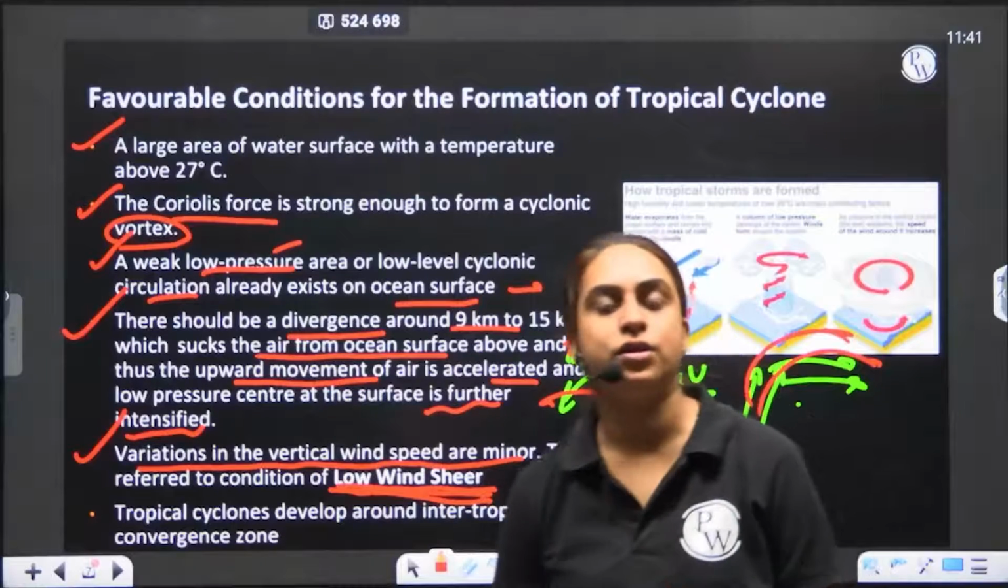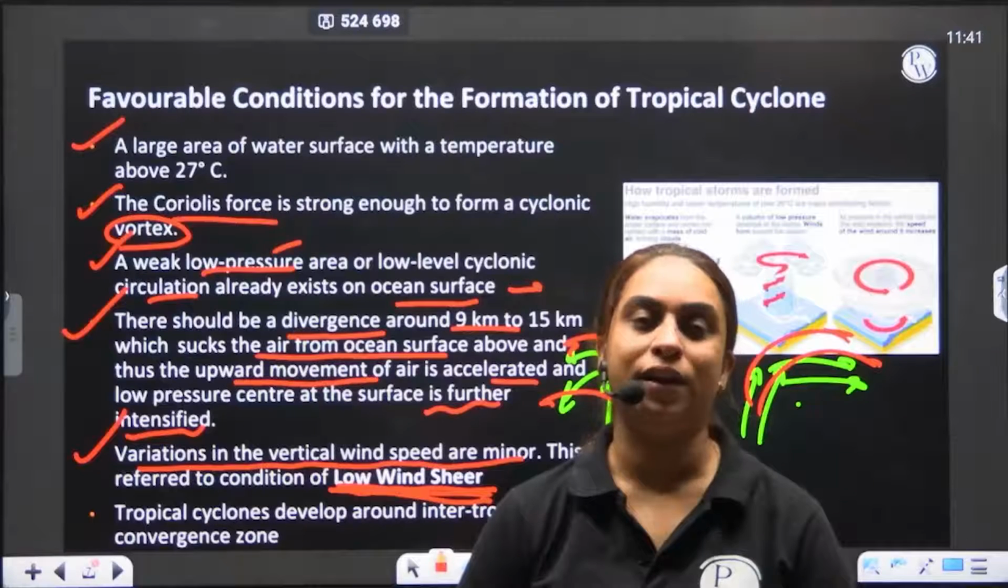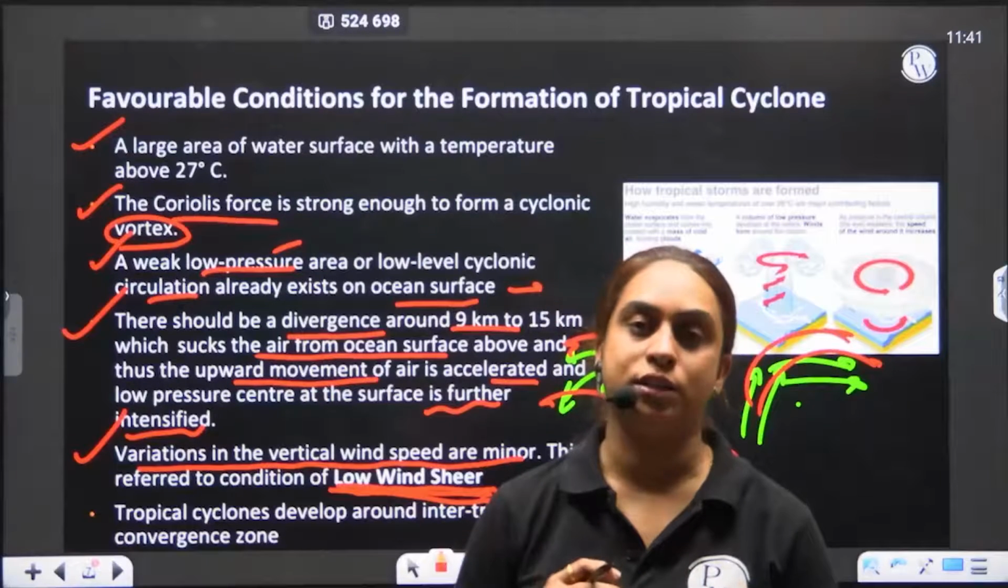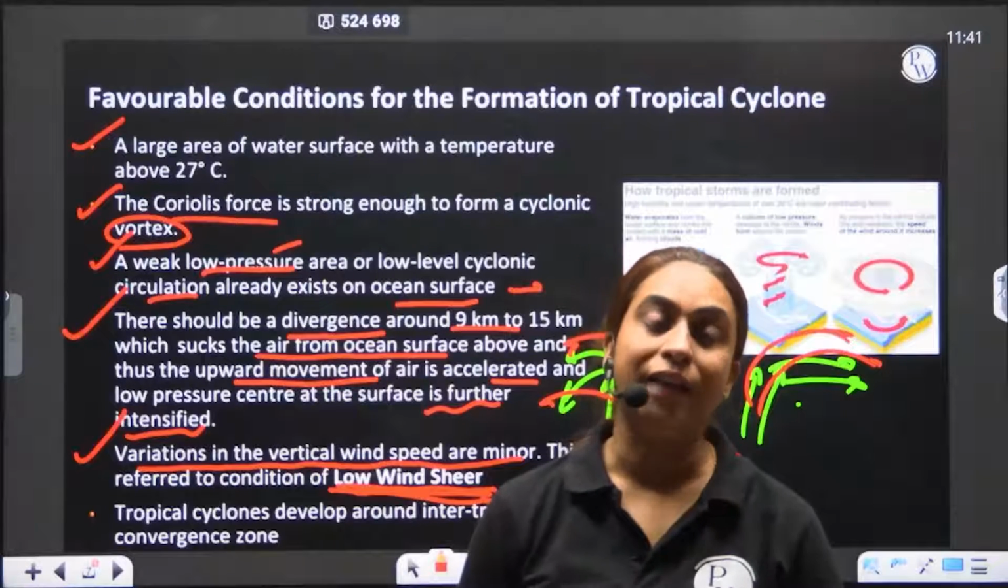This term wind shear is generally used by pilots when they are flying jets and aeroplanes. They would say that the wind shear is more or the wind shear is less, because that way they can plan the journey better.